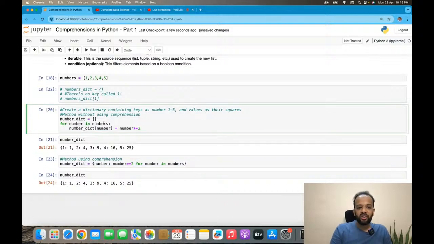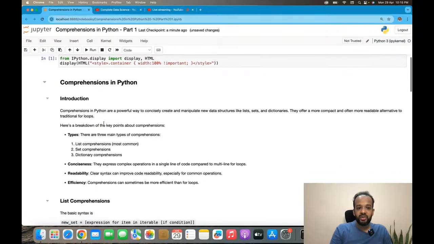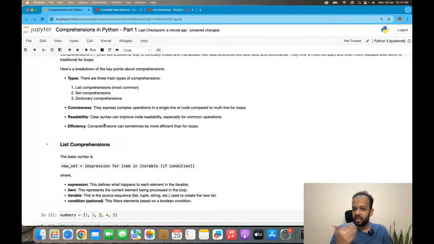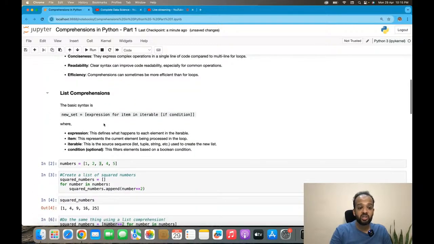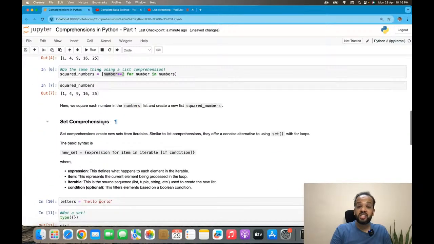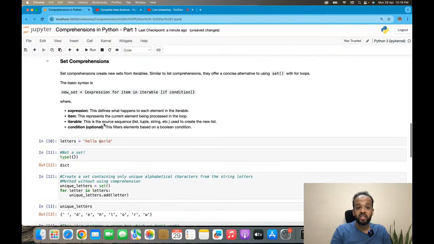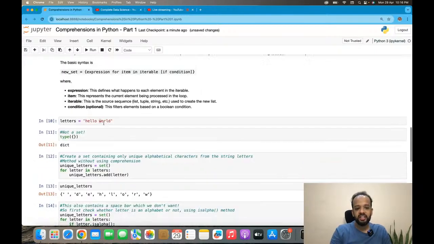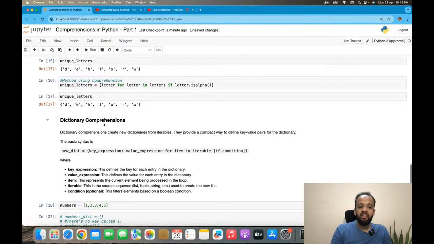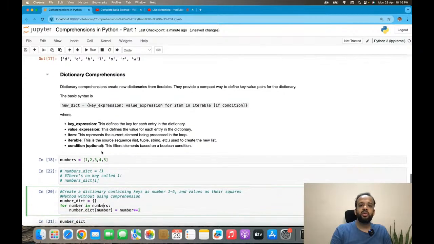All right, so this is all for today. Just a quick recap. What we studied today is we introduced comprehensions in Python. We talked about why they are beneficial, why also they are called comprehensions as such. We talked about list comprehensions mainly to start with. We then talked about set comprehensions, which are very similar to list comprehensions, just that you are creating a set. And we also looked at an if condition within the set comprehension. How do you use if statements as a sample? And then we talked about dictionary comprehensions, where you're actually having key value pairs. And how do you do that?